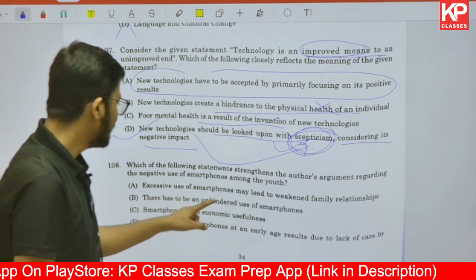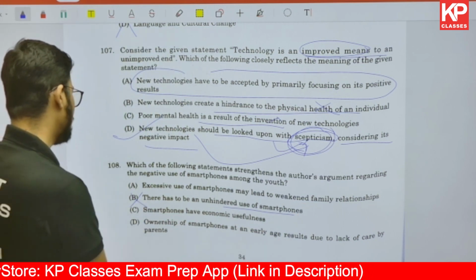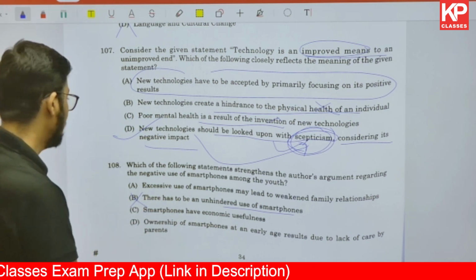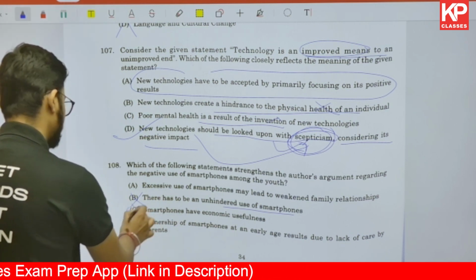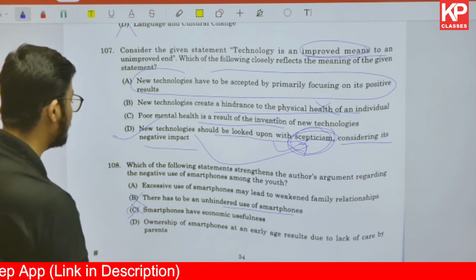There has to be an unhindered use of smartphone. Incorrect. Smartphones have economic usefulness. Negative impact we are talking about, so this is the positive impact. On the simple solve and early result due to lack of care by parents.